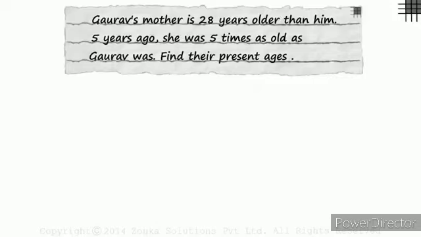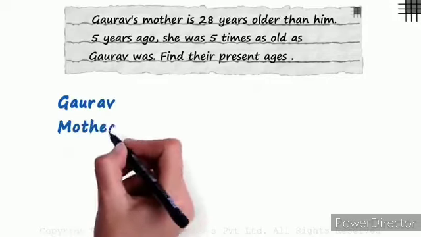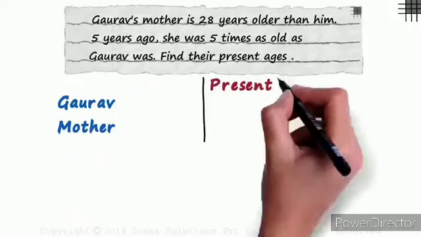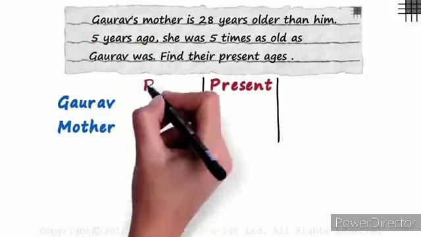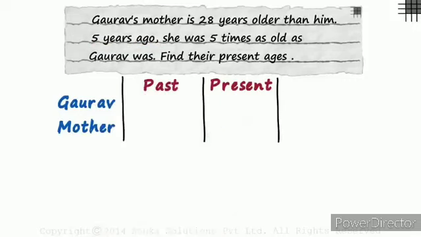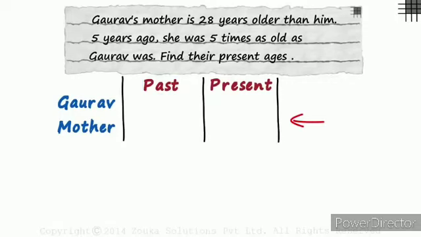Okay, there are 2 entities here, Gaurav and his mother. Leaving some space here, we draw a column to write their present age. The reason why we left some space here is because we have been given a condition which was true 5 years ago. A condition in the past. Generally, when you draw a timeline, you have the past towards the left of the present. So this positioning of columns makes it slightly easier to conceptualize the problem.